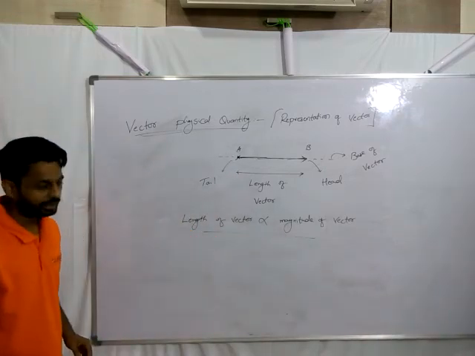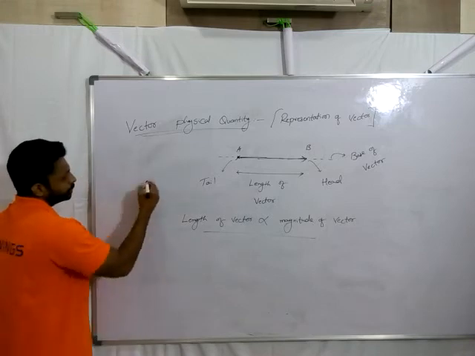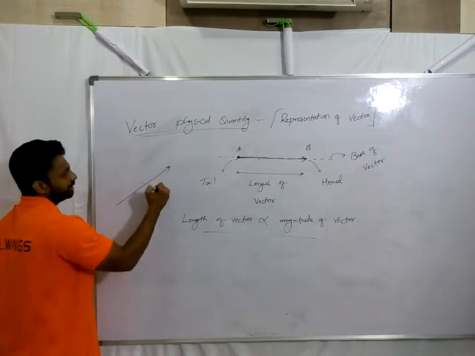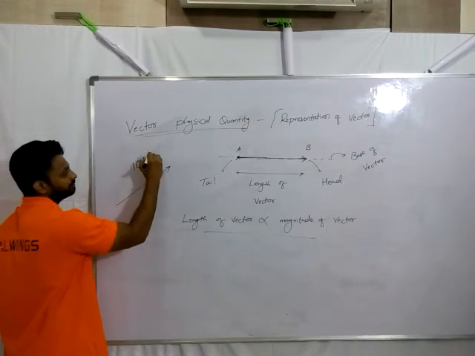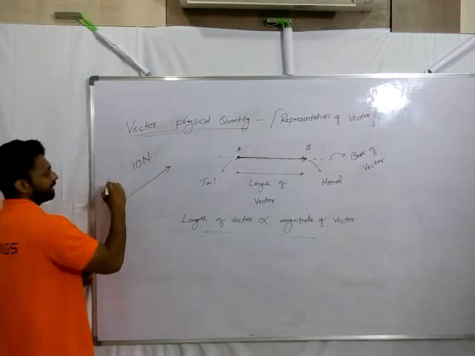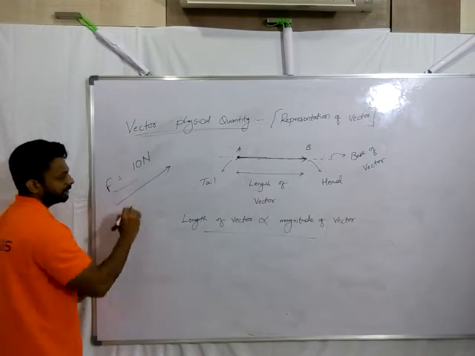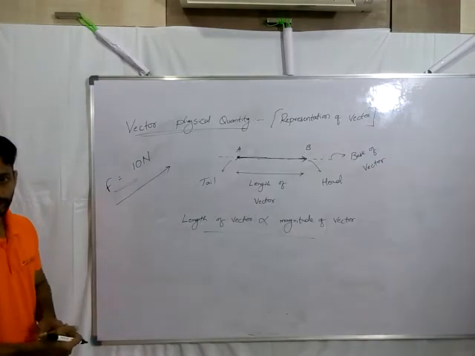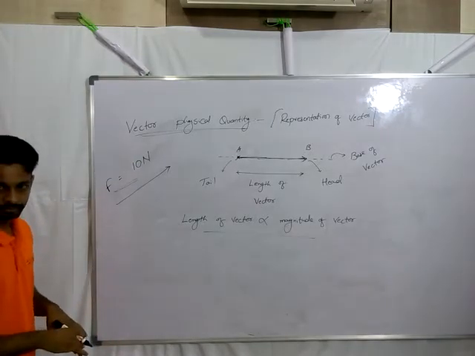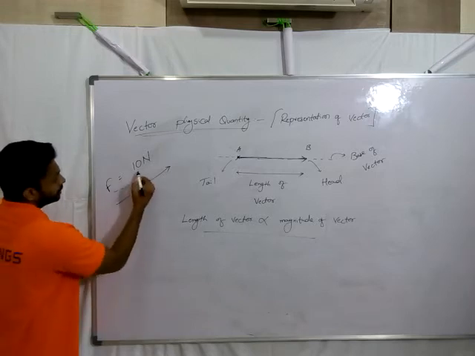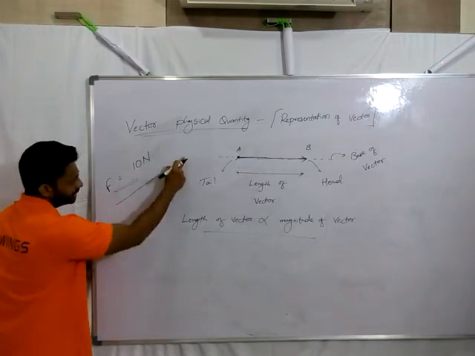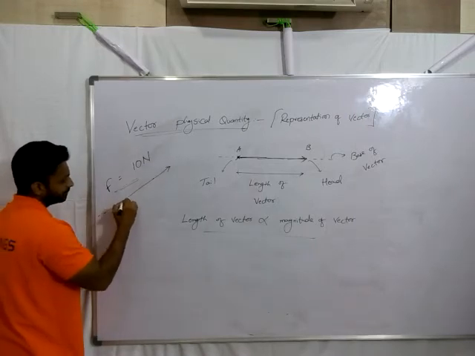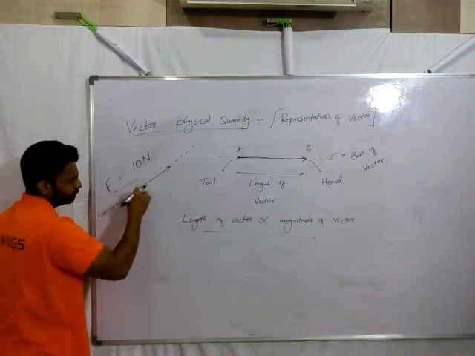So what do you mean by that? To understand it, let's consider a force vector of 10 Newton in this direction. I want to represent this vector. This should be the direction, which means the base of this vector should be this.